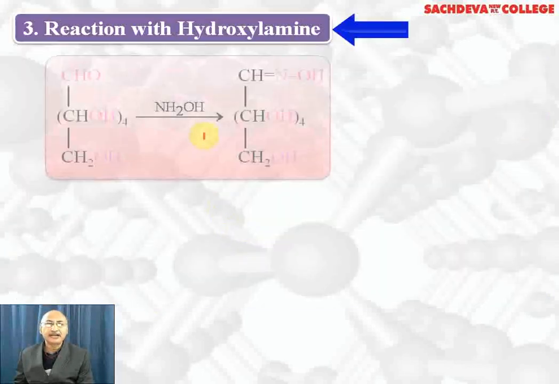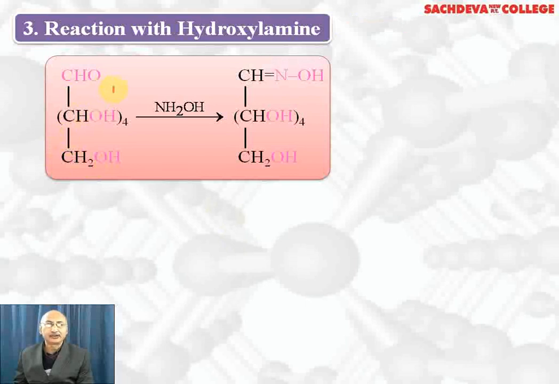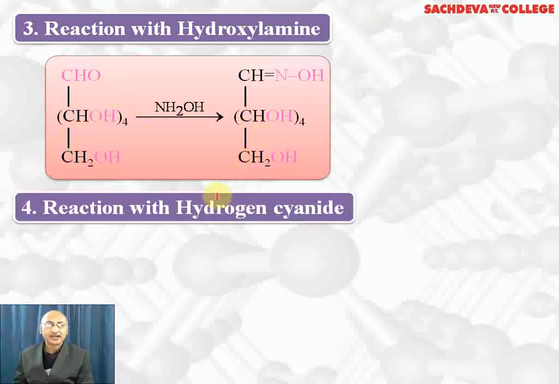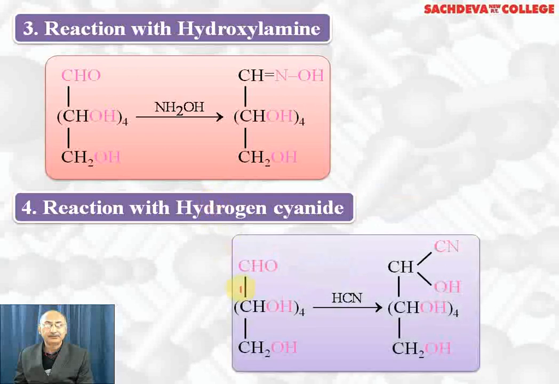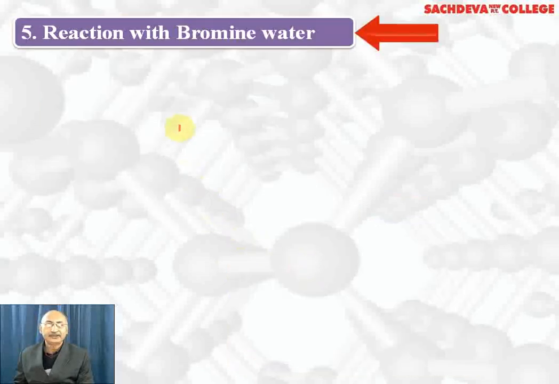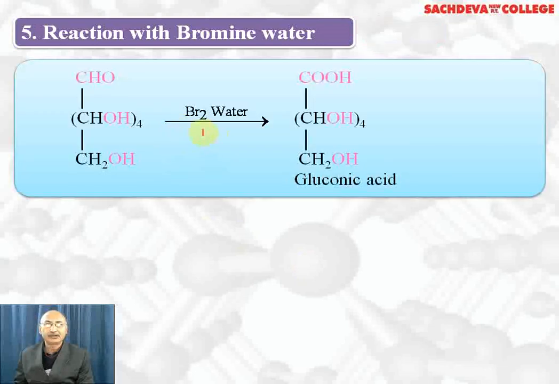Reaction with hydroxylamine. Glucose has an aldehyde group due to which it reacts with hydroxylamine. Water is lost, and we get glucose monoxime as the product. Next reaction is with hydrogen cyanide. Glucose, having an aldehyde group, undergoes nucleophilic addition reaction with HCN and results in the formation of glucose cyanohydrin. Next is reaction with bromine water. Bromine water is a mild oxidizing agent. It converts the aldehyde group to carboxylic acid. So glucose gets converted into gluconic acid with the help of bromine water.